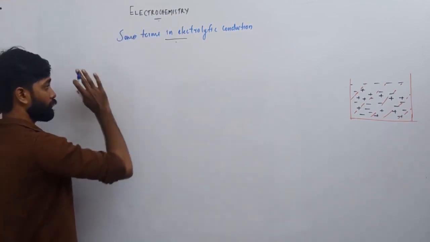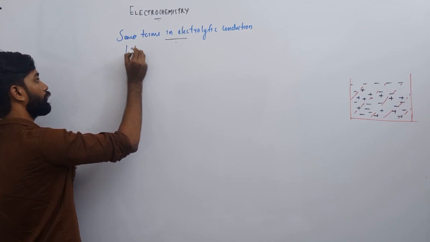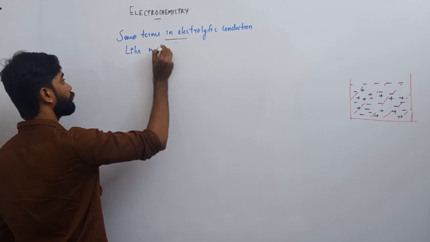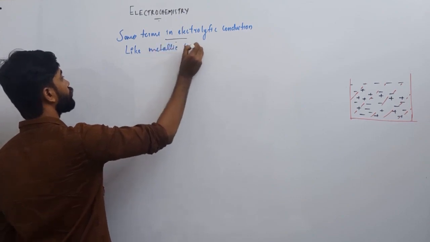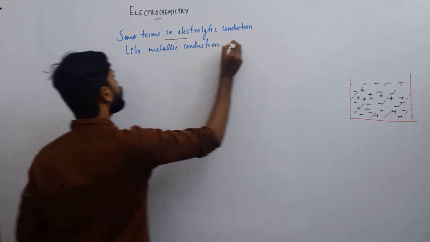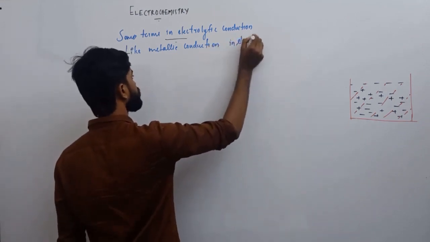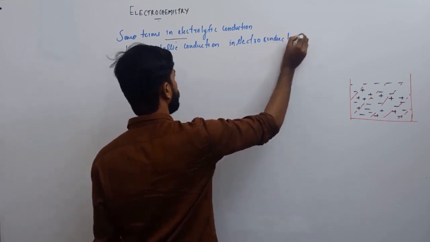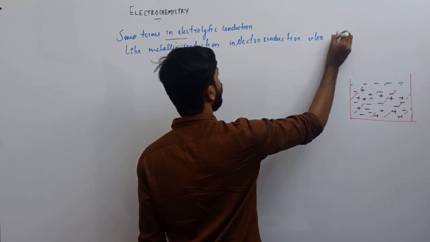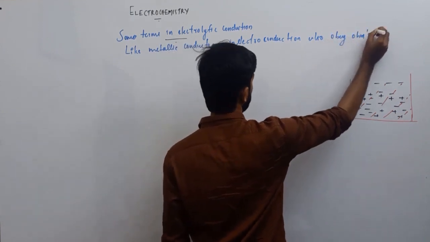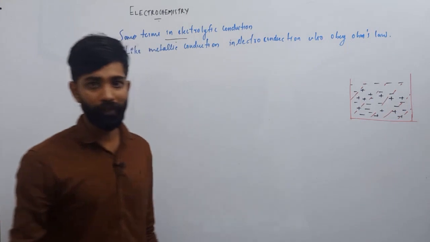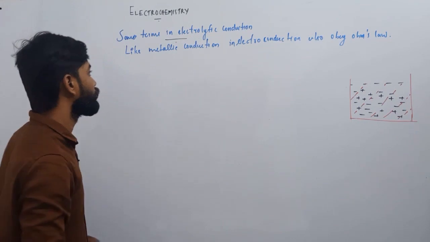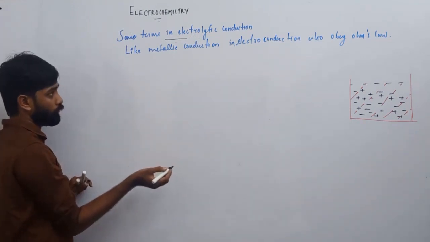First of all, you have to know that like metallic conduction, electrolytic conduction also obeys Ohm's law. Like your metallic conduction, in electrolytic conduction also we can observe Ohm's law. You know what Ohm's law is? I think you are familiar with that.